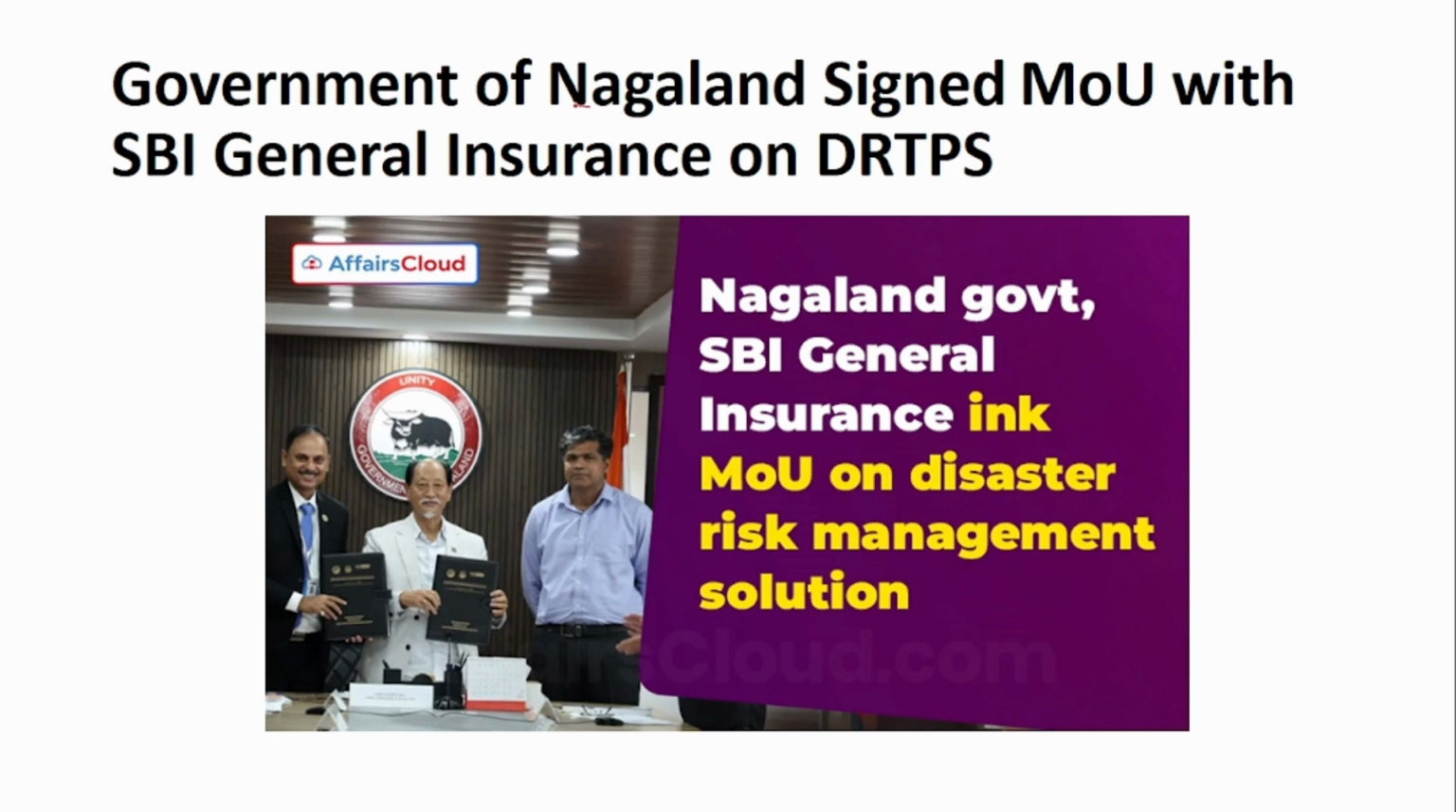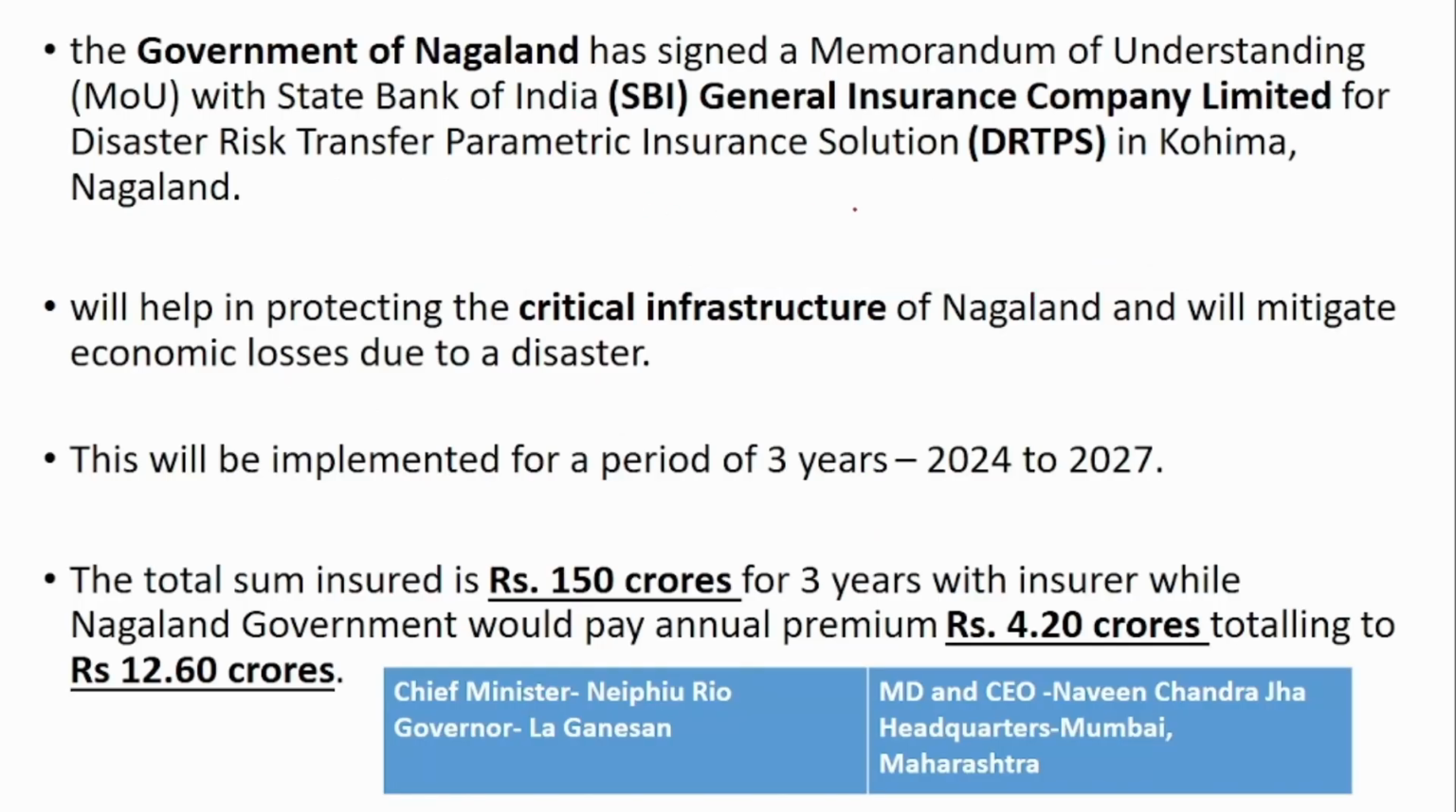Next, the Government of Nagaland has signed an MOU with SBI General Insurance. This MOU is for a disaster risk transfer parametric insurance solution. This MOU will help to protect the infrastructure of Nagaland. If any infrastructure disaster happens, it will try to reduce the monetary loss that the state will face. This type of MOU is the first of its kind in the entire country.